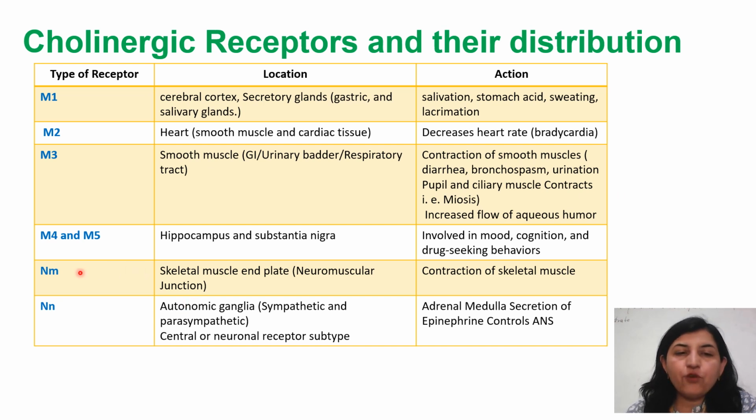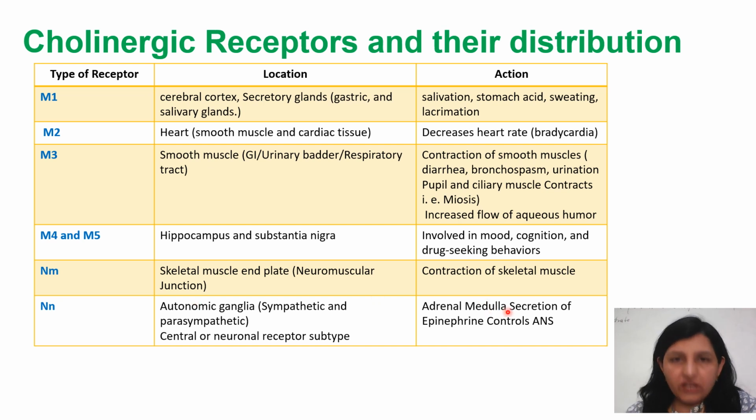Now the M4 and M5 types of receptors, which are present on the hippocampus and substantia nigra, are involved in mood, cognition, and drug seeking behavior. NM receptors: M indicates muscle. It means a nicotinic receptor which is present on the skeletal muscles and end plates.